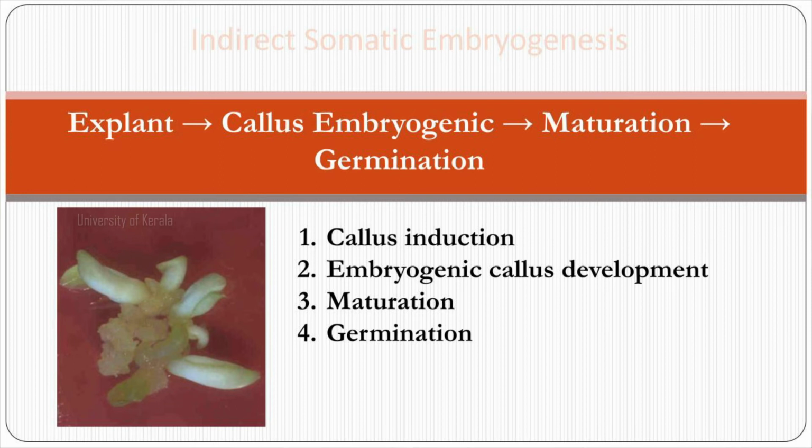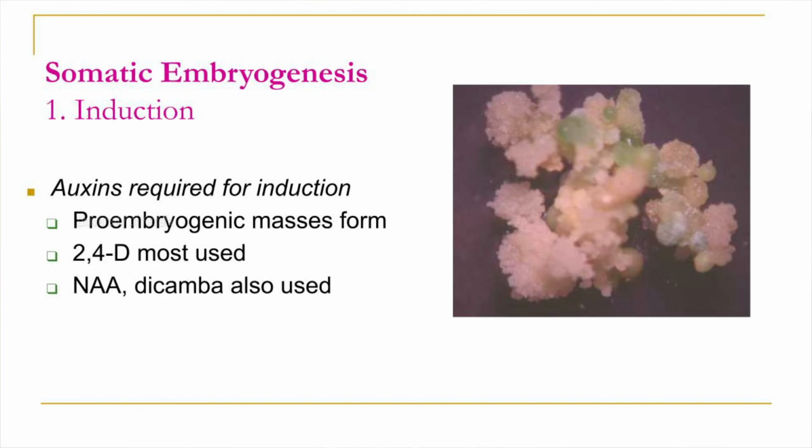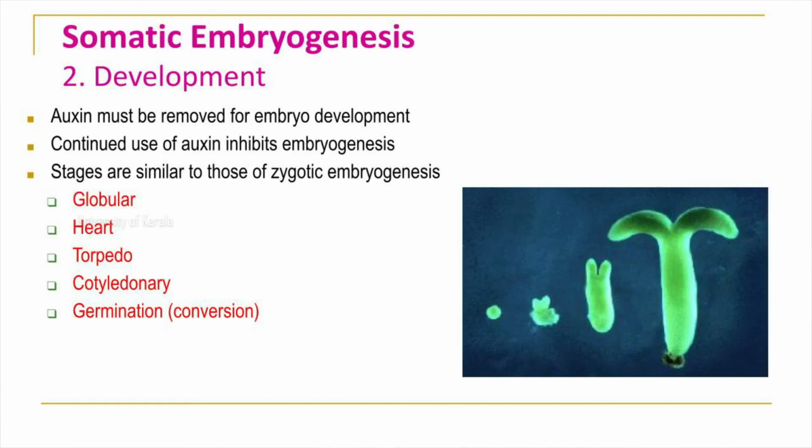Thus, in indirect somatic embryogenesis, there is a callus induction phase, embryogenic callus development phase, and maturation and germination phase. For the induction of somatic embryos, the presence of some auxins is essential on some occasions. That is known as the induction stage. The second stage is known as the development stage.